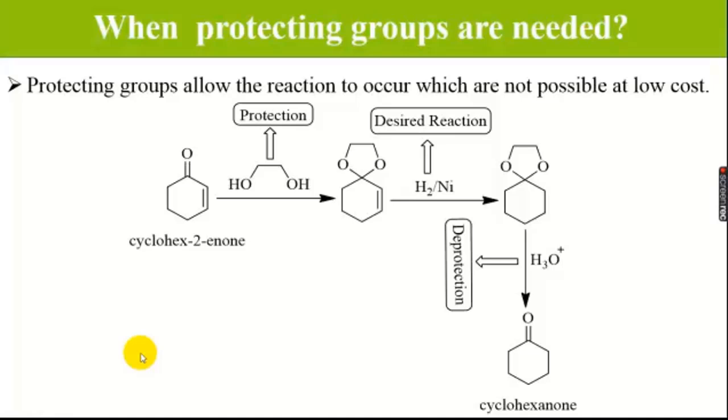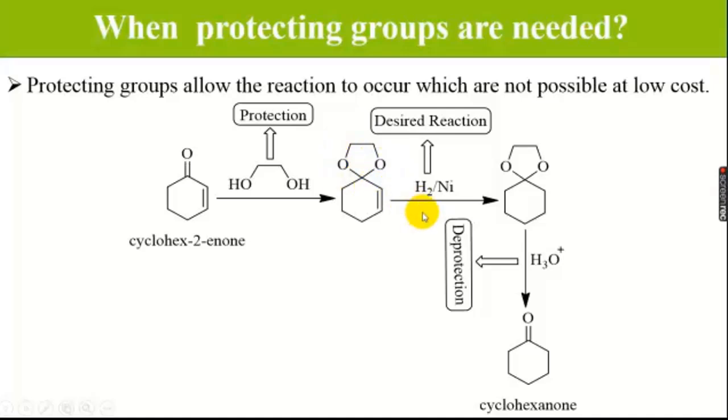But we also have another method: by using protection chemistry and a suitable protecting group, we are able to synthesize it at low cost. See the example, we have cyclohex-2-enone, and by using a carbonyl protecting group, that is a diol, when we add the diol, the carbonyl is changed into a ketal.